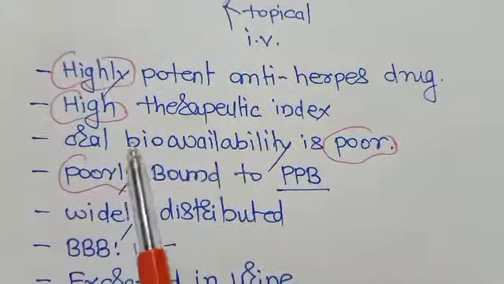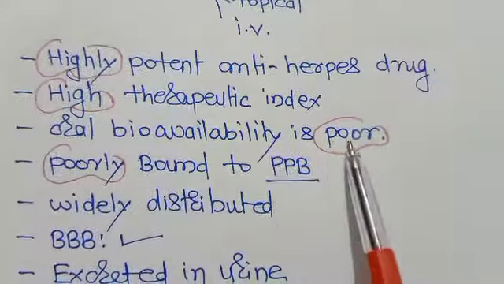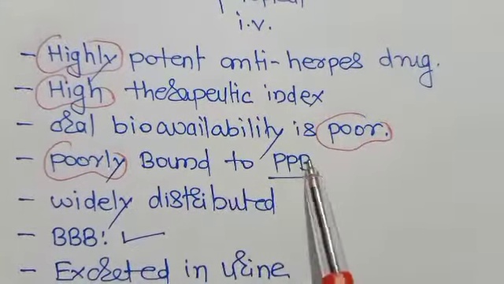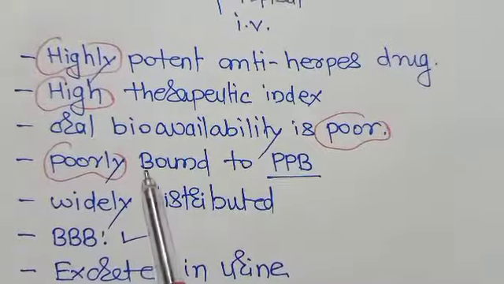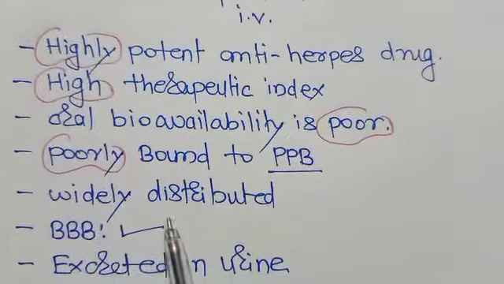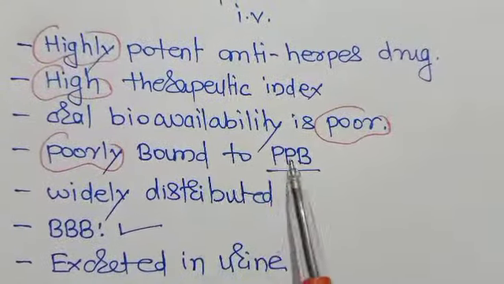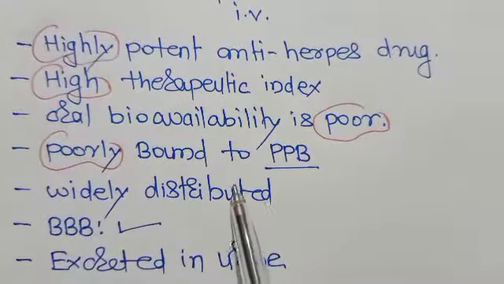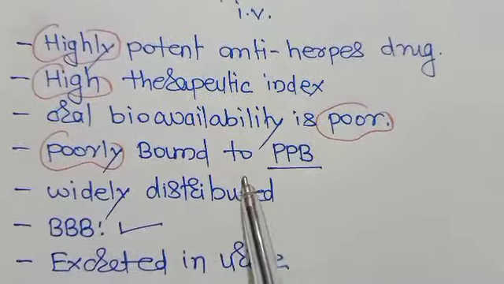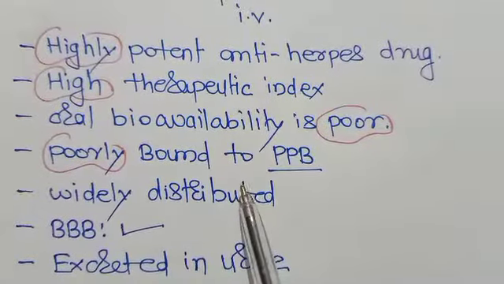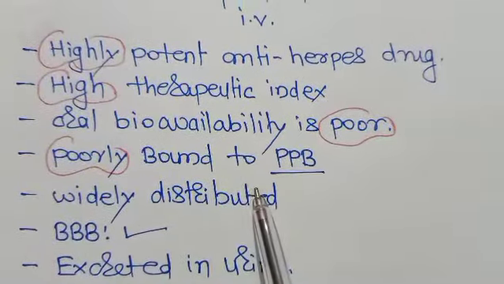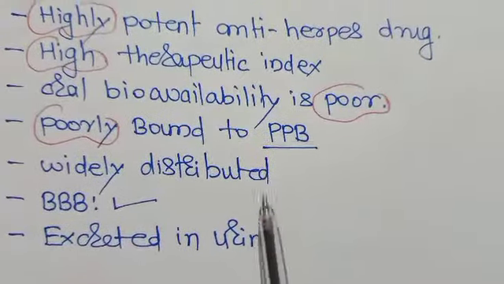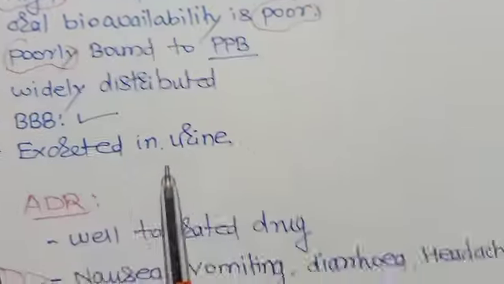Oral bioavailability is very poor. It is poorly bound to plasma proteins, but it is widely distributed. Obviously, it is widely distributed to all body fluids, particularly the CSF and the lacrimal secretions. It can cross the blood-brain barrier. It will get excreted in the urine. These are the pharmacokinetic properties.